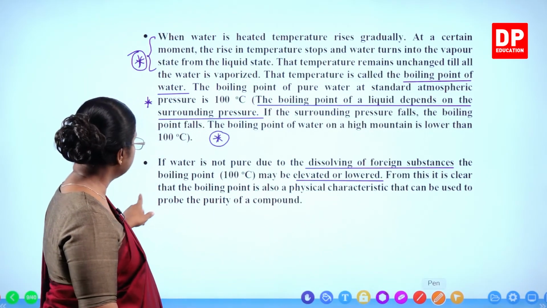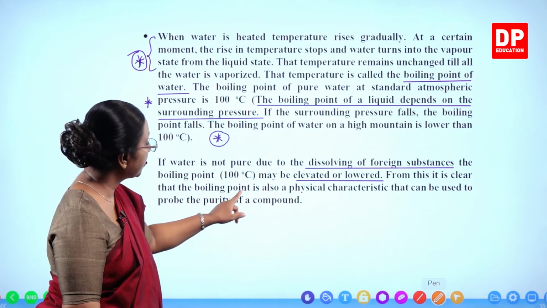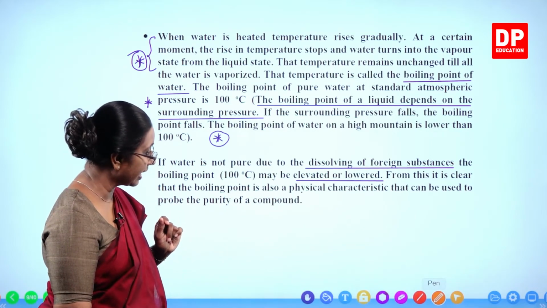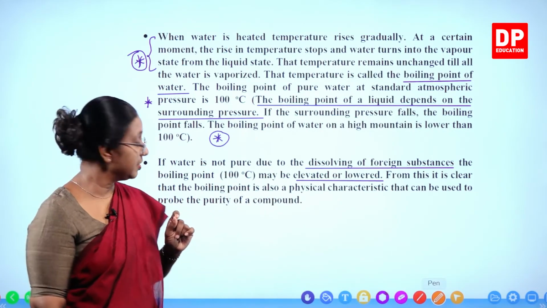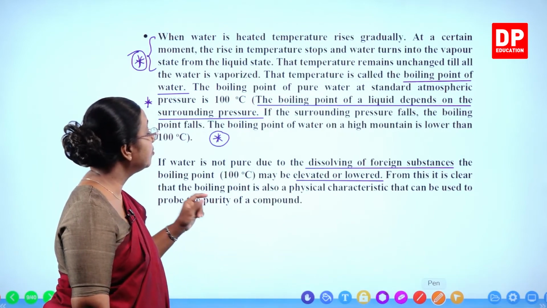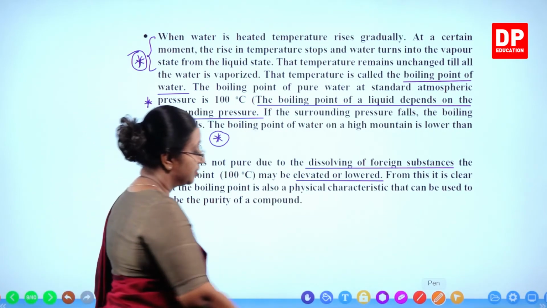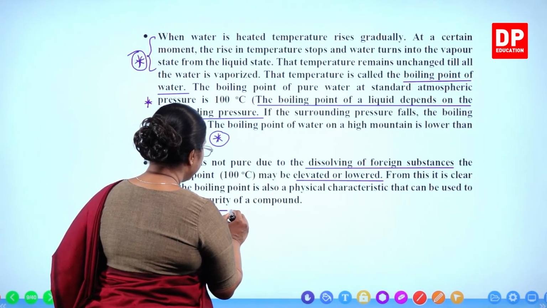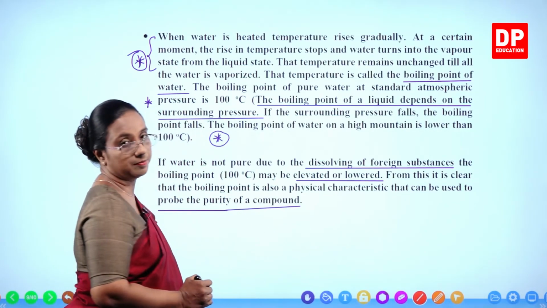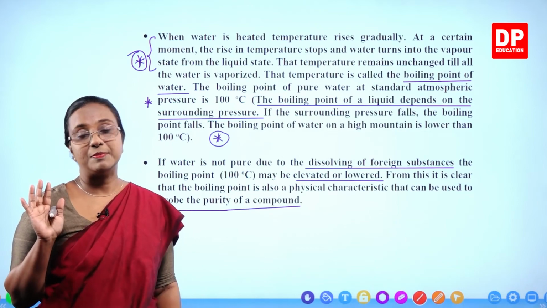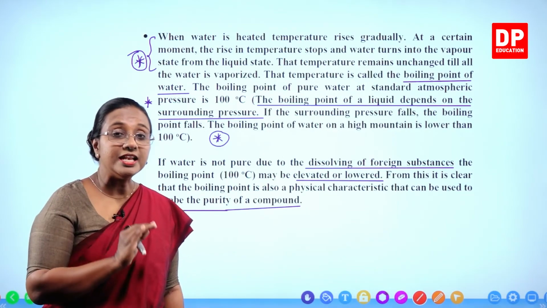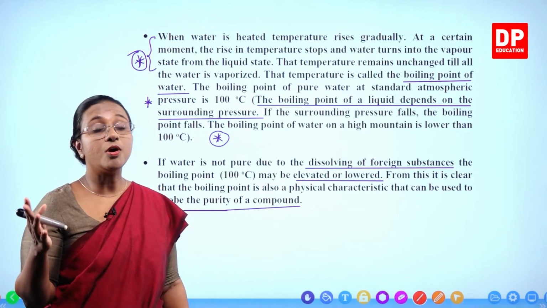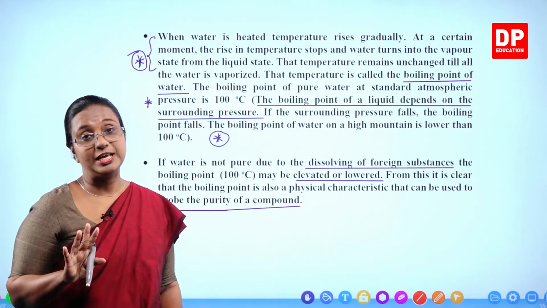From this, it is clear that the boiling point is also a physical characteristic that can be used to probe the purity of a compound. So, boiling point can be used to probe the purity of a compound. You have to remember that. So, to identify whether water is pure or not, you can use its boiling point.